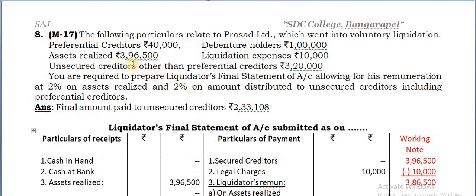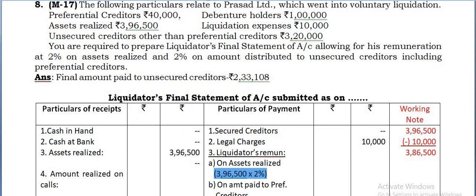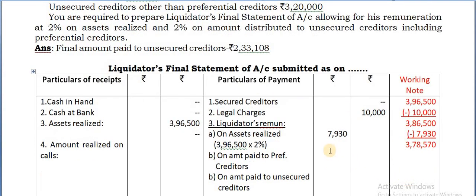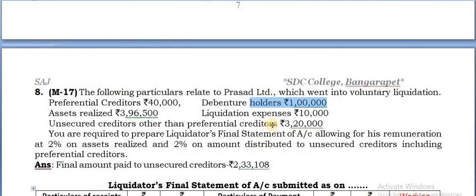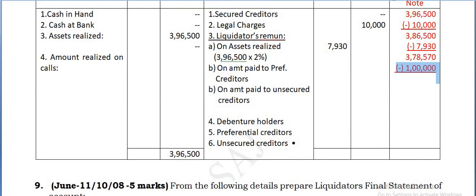Next we calculate remuneration on the assets realized. 3,96,500 into 2%. So 2% on assets realized is 7,930. Deduct the same in the working note column also. I have been telling you, please do this working note only in pencil. Keep doing this working note only in pencil. Deduct that, so the balance you are getting is 3,78,570. Again minus. Okay. After this, you can take the debenture holders. You are given the amount 1 lakh. You can take the debenture holders amount 1 lakh.